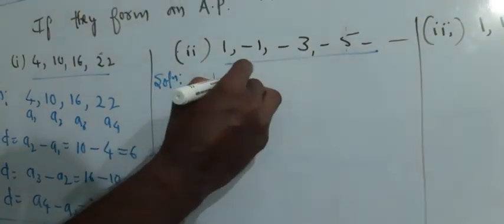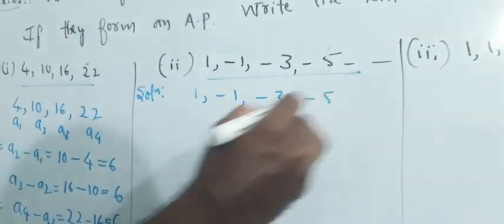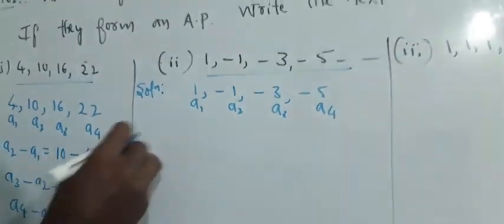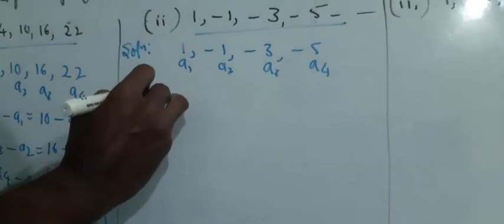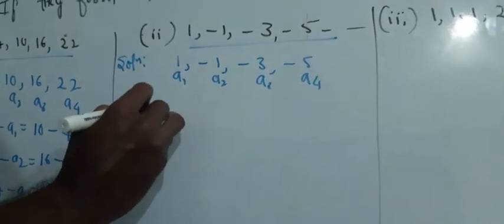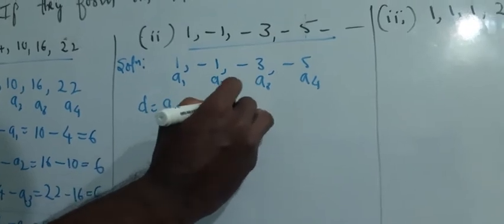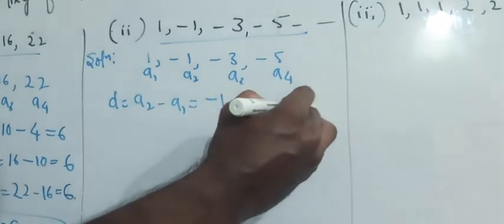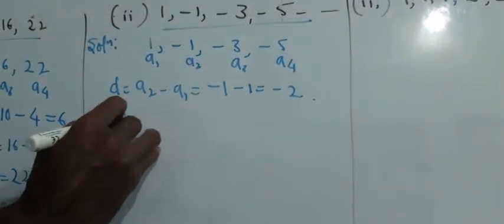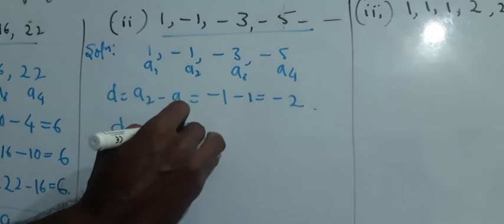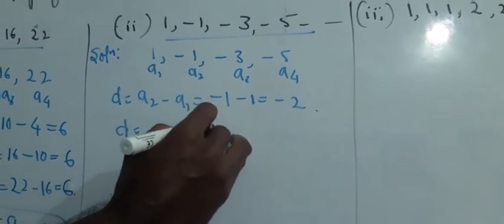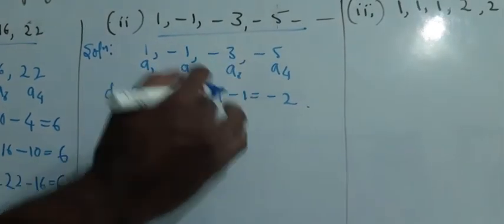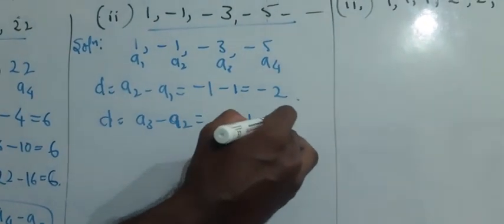Next, 1, minus 1, minus 3, minus 5. I'll name it as A1, A2, A3, A4. First, D is equal to A2 minus A1, which is equal to minus 1 minus 1, which is equal to minus 2. Next D, A3 minus A2, that is minus 3 minus (minus 1), which is equal to minus 4.